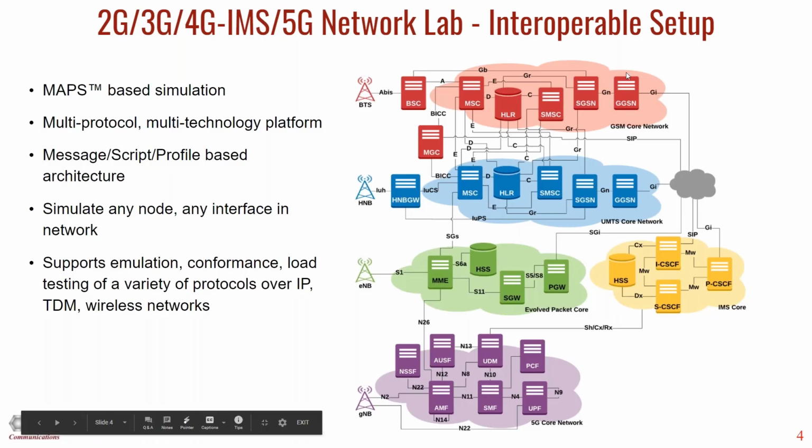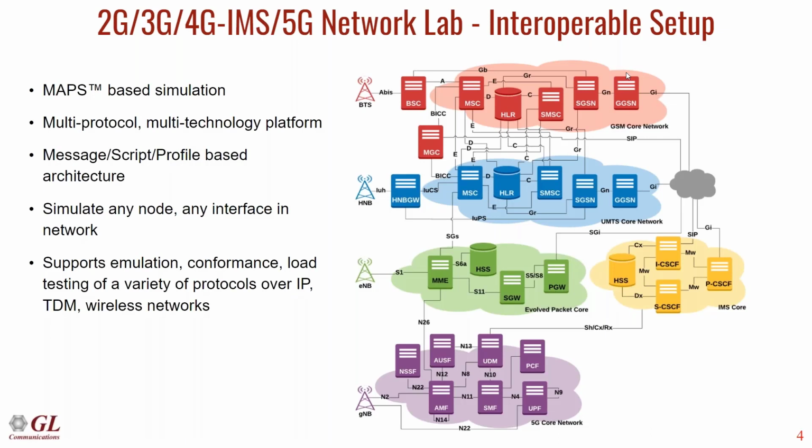The tool that we provide is basically the core network simulation. This diagram also shows the RF side, the base stations, where you're able to connect UEs, real mobile phones, to the network. Those are third-party hardware that we support with our network, and all of the boxes you see here with different element names are MAPS-based simulators that we're running. You'll also see the interoperability between the 2G lab, 3G lab, 4G lab, and the 5G lab here.